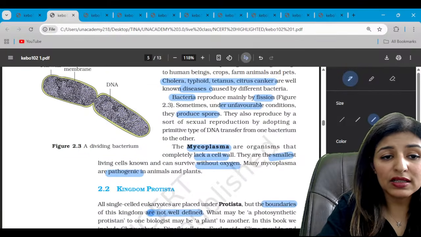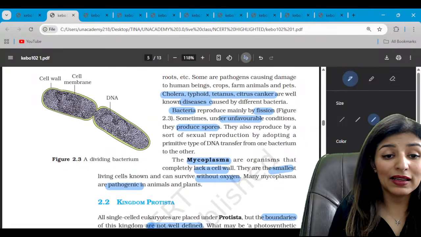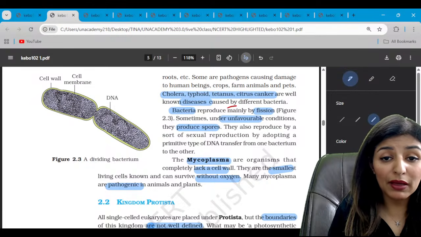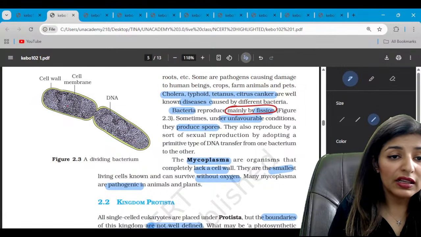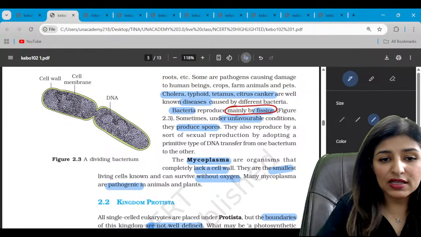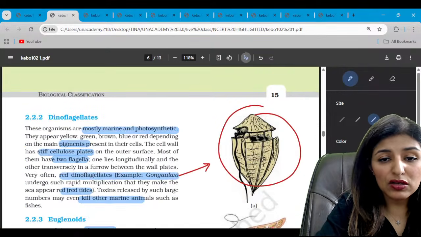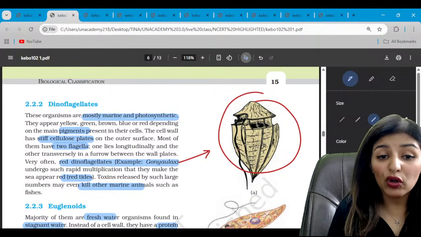Moving on to the next, this is figure 2.3, dividing bacteria. So this is fission being shown here, reproduces mainly by fission. See, this is the fission going on. Is that clear? Moving on to the next diagram, that is of Protista. So the first diagram represents Gonyaulax.